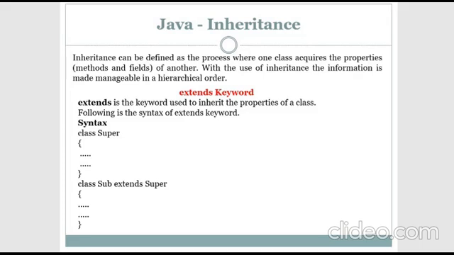Remember that whenever we use the extends keyword, we have used the concept called inheritance. The extends keyword tells you about the concept of inheritance. So this is inheritance: simply getting the properties of parent to child.